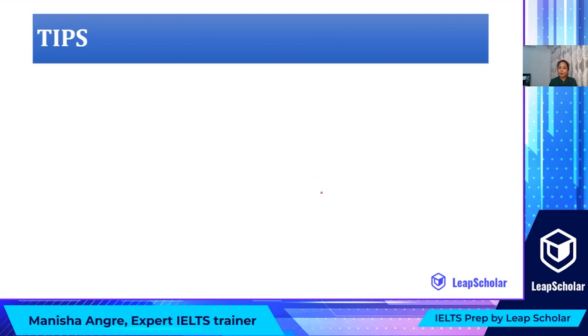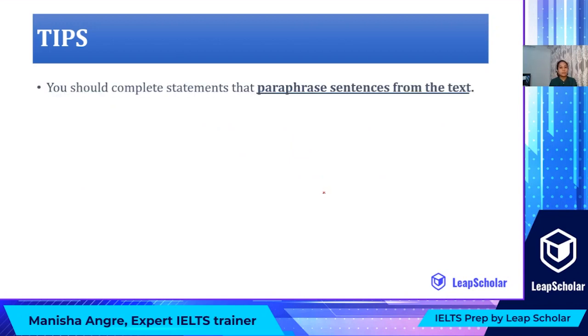Further, let's understand some more tips. You should complete statements that paraphrase sentences from the text. In summary questions, because it's a gist, it may not be exactly the way it is given to you in the passage, but it has been paraphrased or the sentence structure has been changed in order to make it simpler and precise. Here you are given a word limit. Ensure that you have checked the word limit given to you, whether you are asked to write 1 word, 2 words or 3 words maximum.